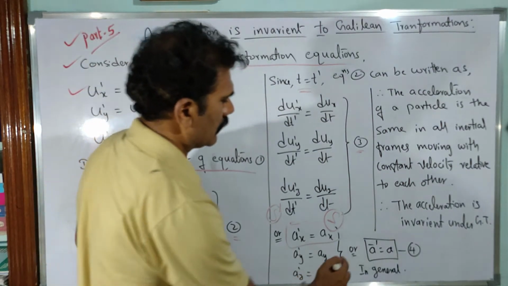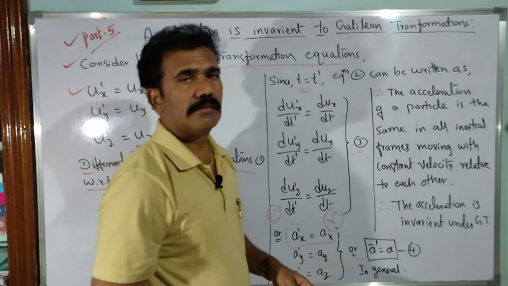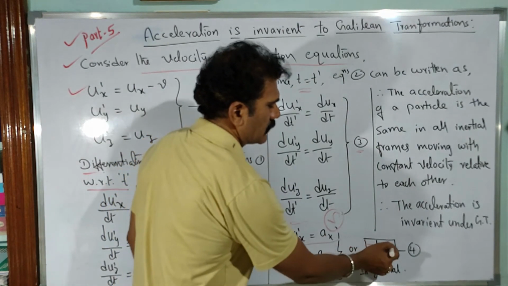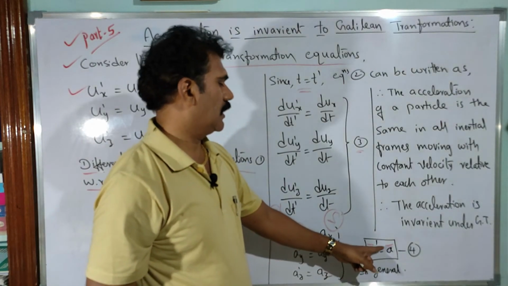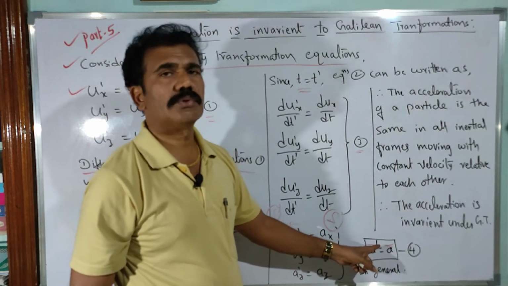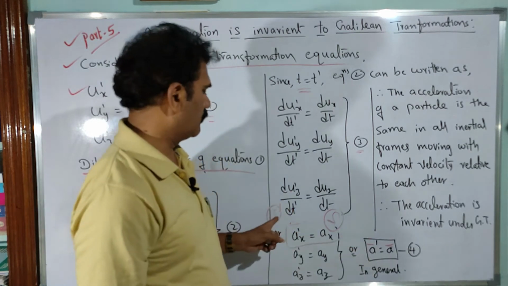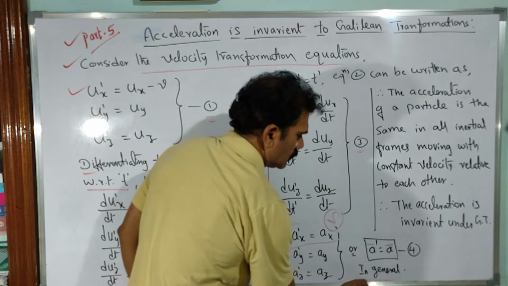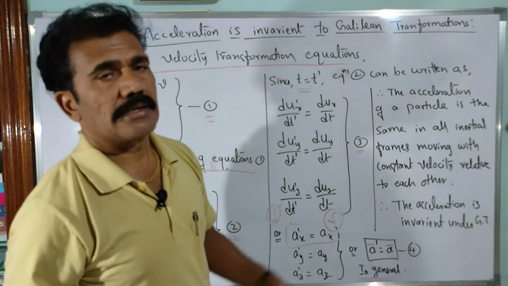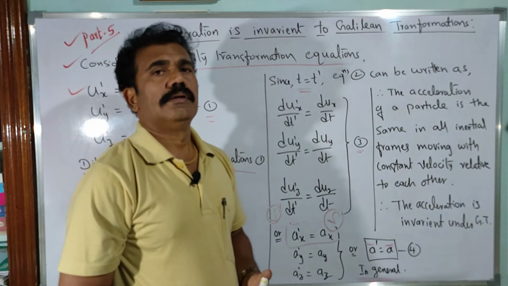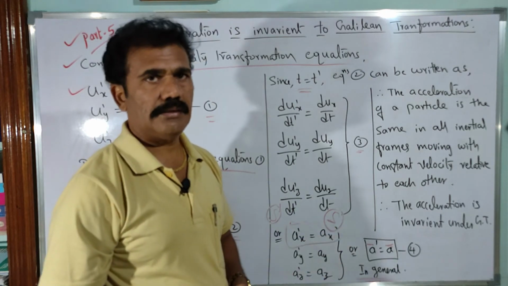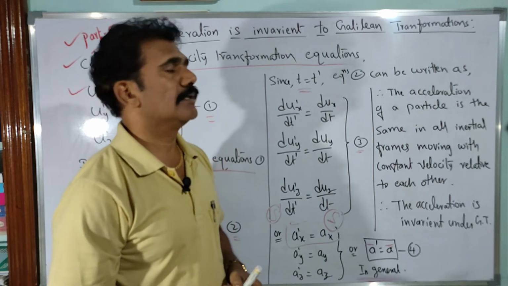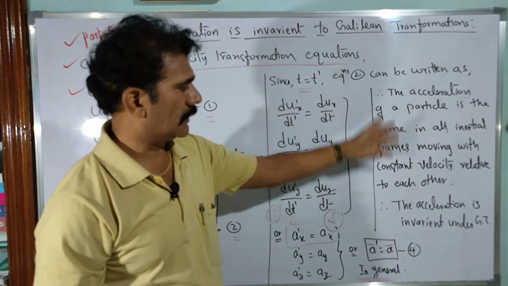So in general we can write now as a vector quantity a dash is equal to a, or you can put a bar also as it is a vector quantity. So a bar dash is equal to a bar, where a bar dash is measured with respect to the moving frame of reference s dash, and a bar is measured with respect to s in general. This equivalency in the acceleration of a particle concludes that acceleration is an invariant quantity under the Galilean transformations. Clear? That's what I have written here.